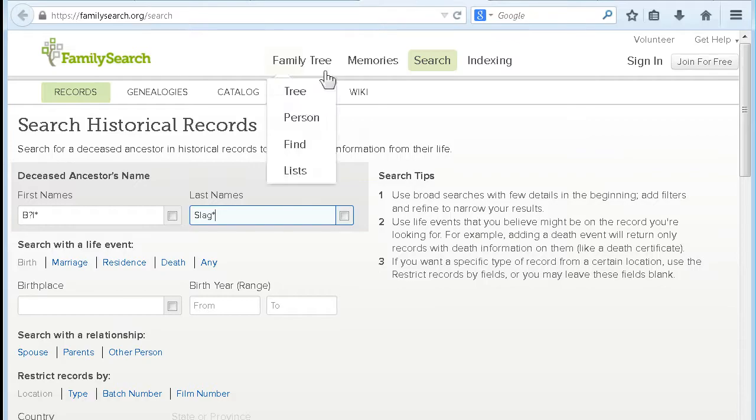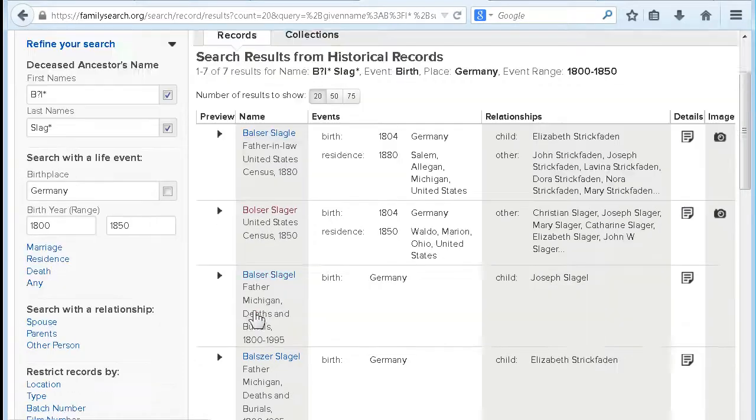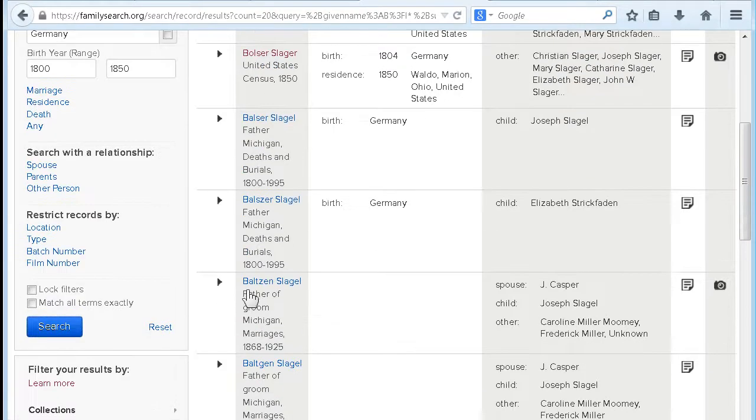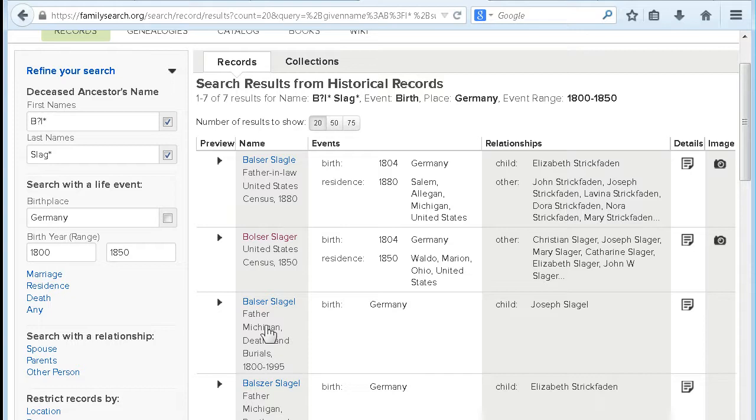You can also combine them. Look at this. I've got B question mark L star, S L A G star. Let me run this search. And when the search finally came back, I got Balzer, Bolzer, Belzer, Belzen, Baltzen, Balsam. And guess what? These guys are all the same person. You can see how wildcards in combination can be quite powerful.